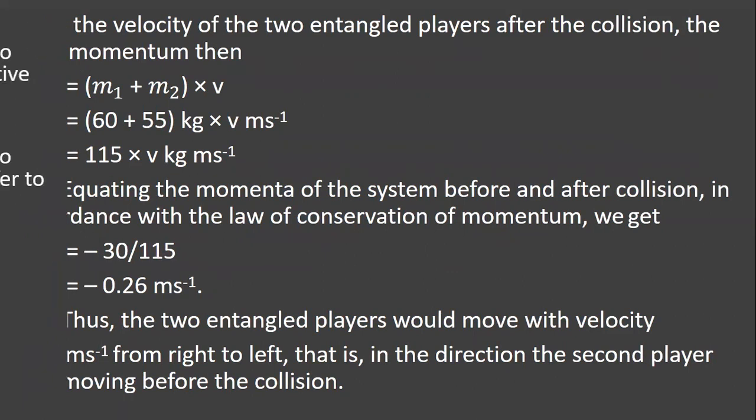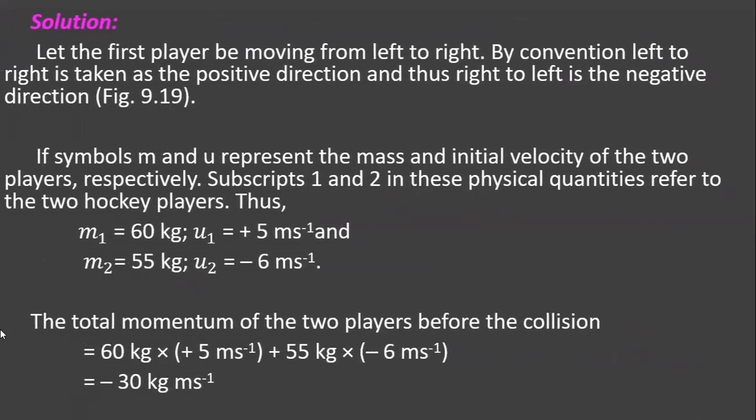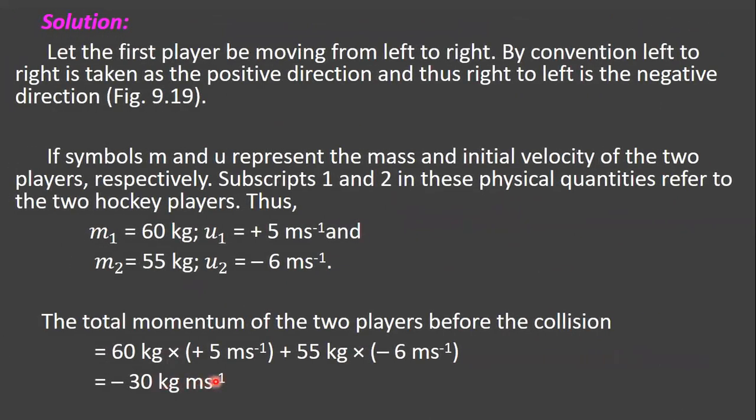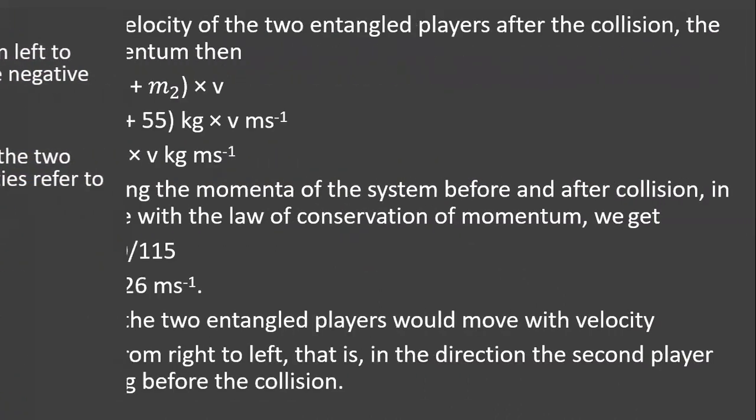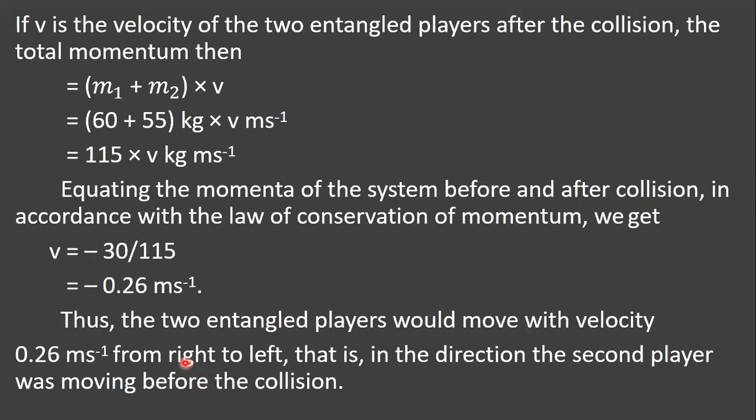Equating the momentum before collision, minus 30 kg meter per second, with 115 into v kg meter per second, you get v equals minus 30 by 115, that is minus 0.26 meter per second.